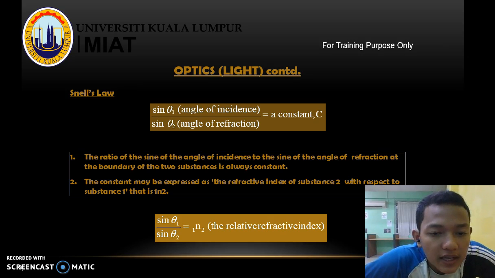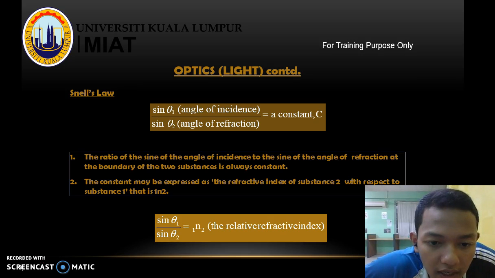Snell's law. Snell's law says that sin theta 1, which is the angle of incidence, divided by sin theta 2, which is the angle of refraction, equals a constant, c. The ratio of the sine of the angle of incidence to the sine of the angle of refraction at the boundary of the two substances is always constant.